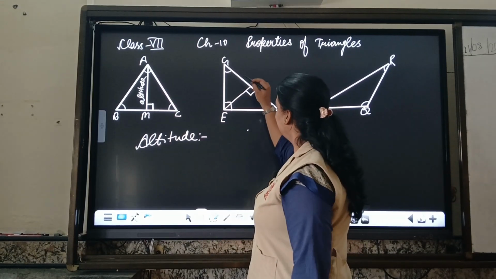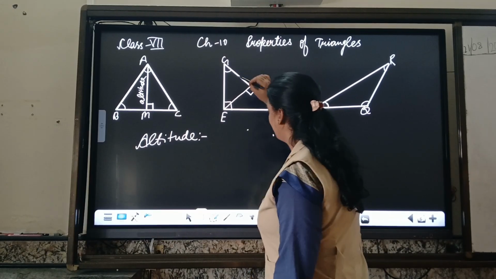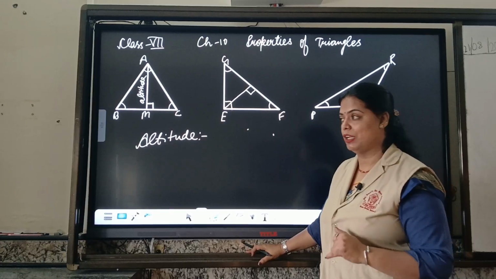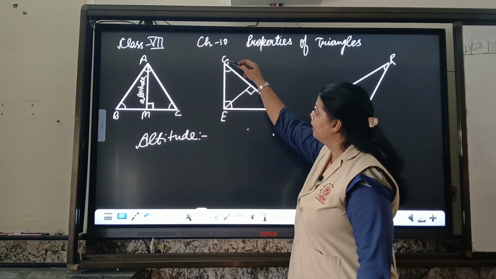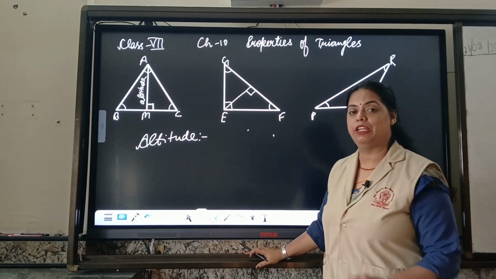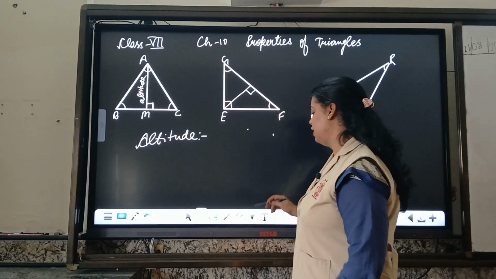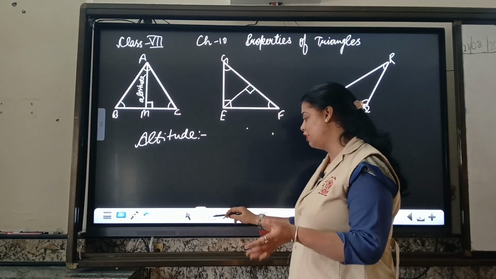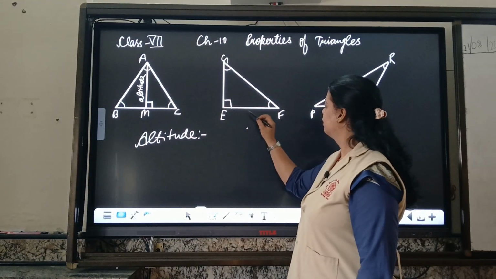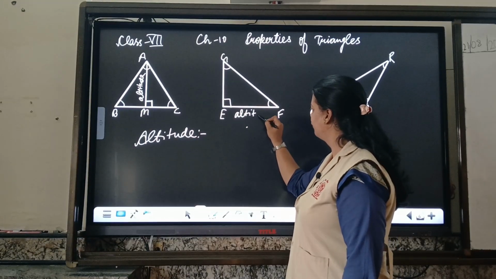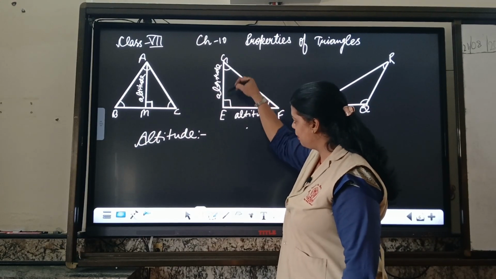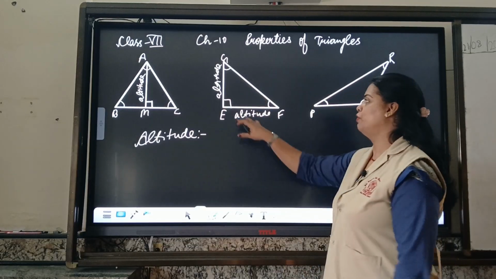Clear? Is it possible to draw a line segment which is forming 90 degrees in a right angle triangle? No. Why not? Because in a right angle triangle, its two legs GE and EF both are forming 90 degrees. So we have two altitudes. There is no need to draw from your side. Here we have an altitude and here this line will also be known as altitude. Altitude is a line segment which drops at 90 degrees. So we have two altitudes in a right angle triangle.